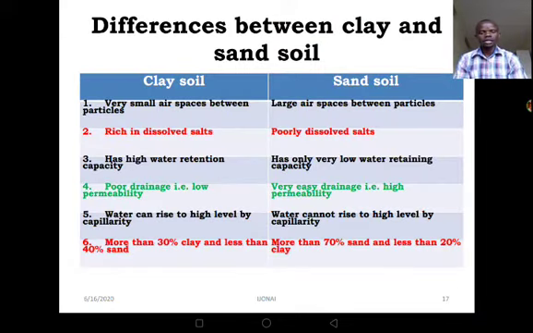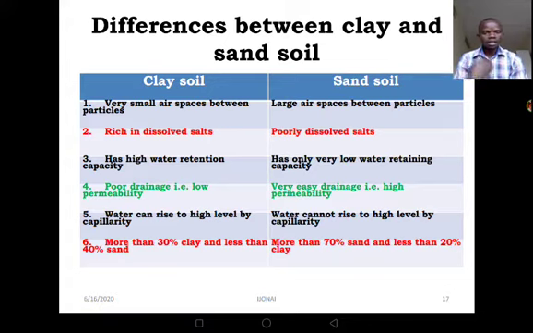On our next slide, we are looking at the differences between clay soil and sandy soil. I told you where you can easily obtain this sandy soil. For the case of clay, you can go to the ant hills, you can get that soil there. So you compare that one from the road and this one from the ant hill. We shall realize that this one from the ant hill has very small air spaces between the particles, whereas the other from the roads has large air spaces between the particles. The second one, the clay soil, is rich in dissolved salts, whereas the other one is poor.